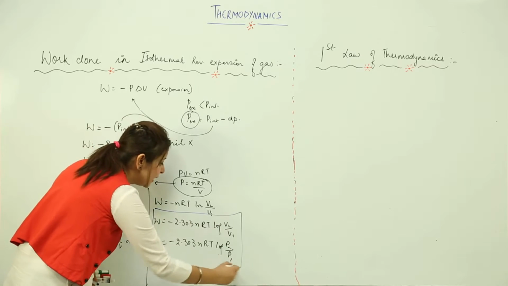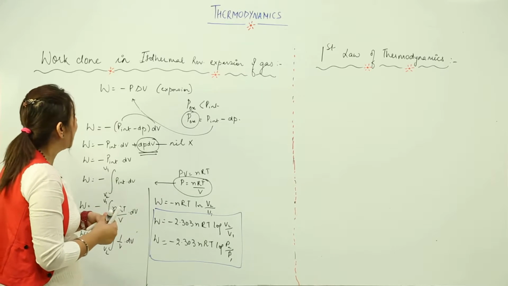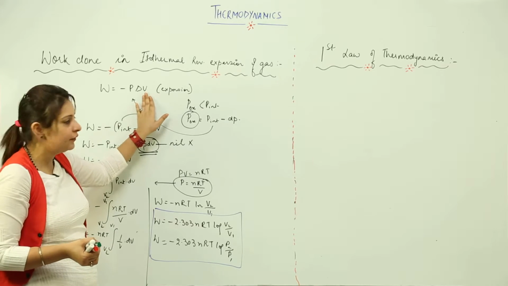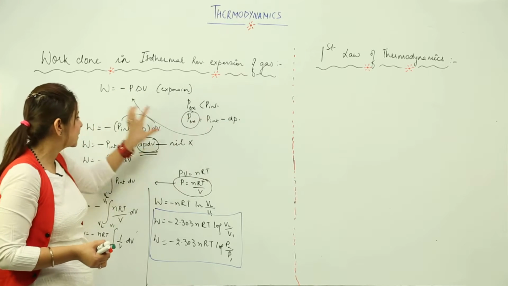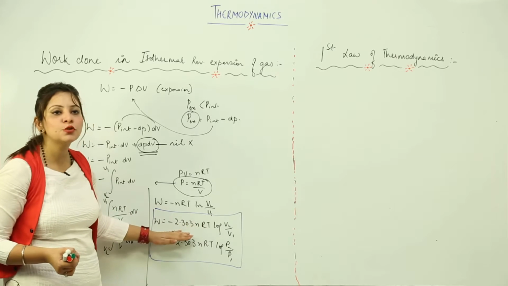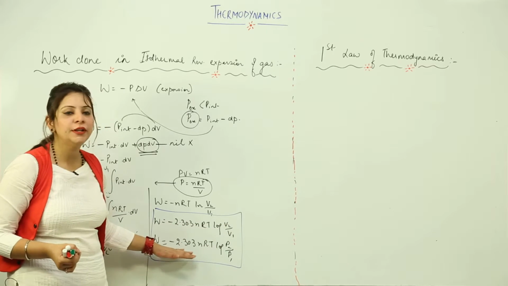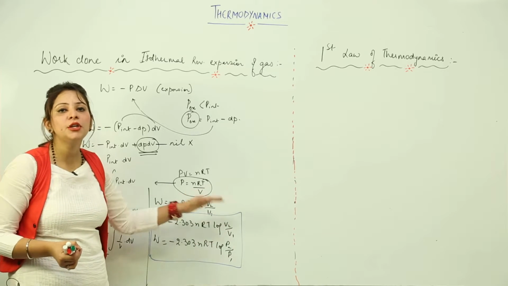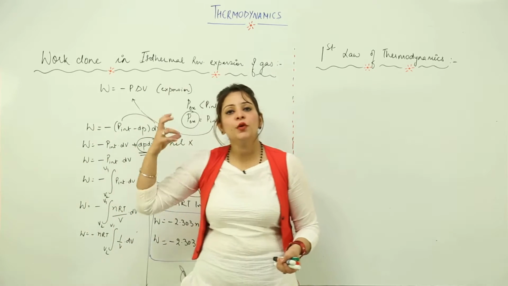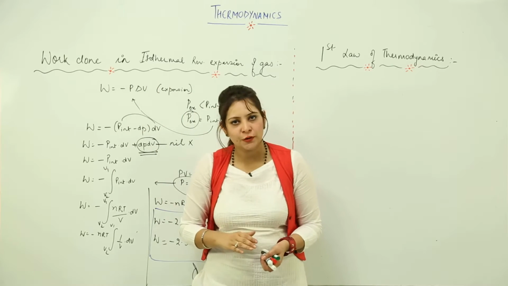So these are the formulas, because we are going to use these formulas in the numericals, right. So you should know what I did: I just wrote that in case of expansion we already knew that W is equal to minus P delta V. Putting the value of the P external here, after solving and integrating, what result do we get? That is minus 2.303 nRT log V2 upon V1, or minus 2.303 nRT log P2 upon P1. So this is the pressure volume work done in gases, and the work done in isothermal reversible expansion.